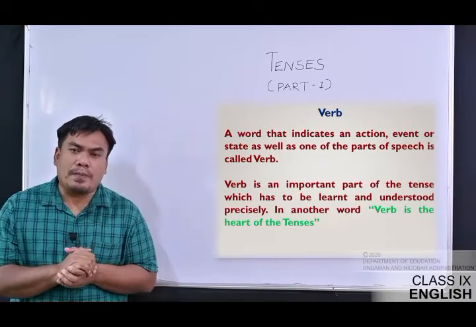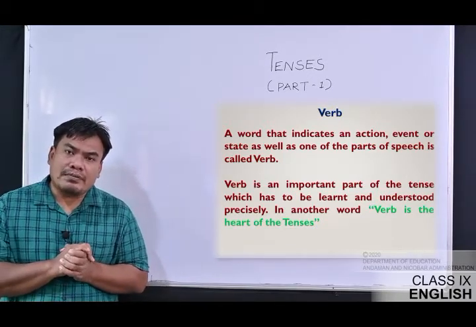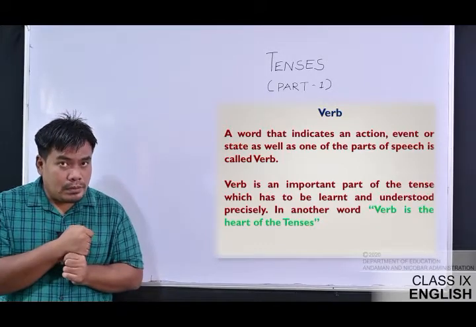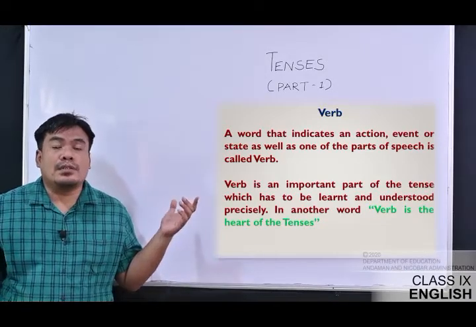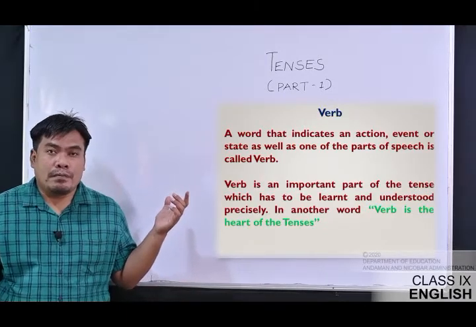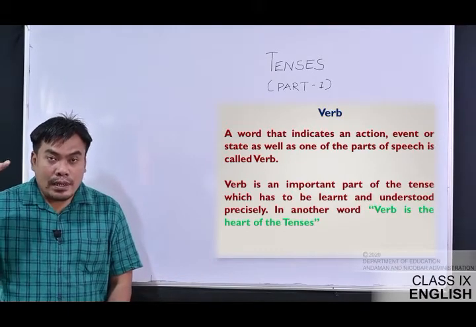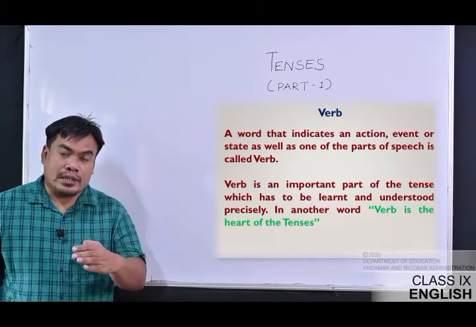Verb is an important part of the tense which has to be learned and understood precisely. It is the heart of the tense. You have to keep that in your mind.